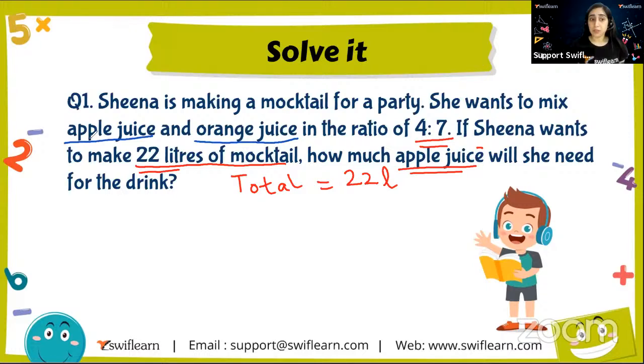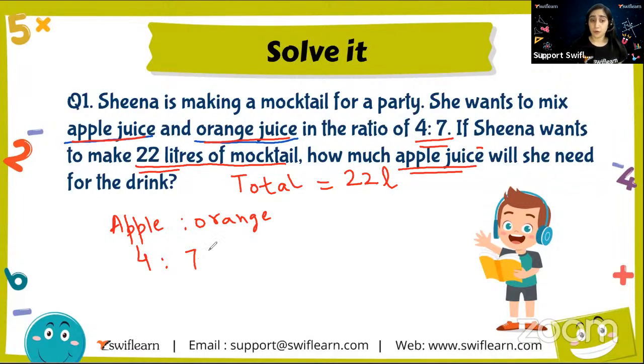Okay. See, we know apple juice is written first and orange juice is written later. So the ratio of apple juice to orange juice is 4:7, right? This is what is given. How do we solve this question? How do we do it?